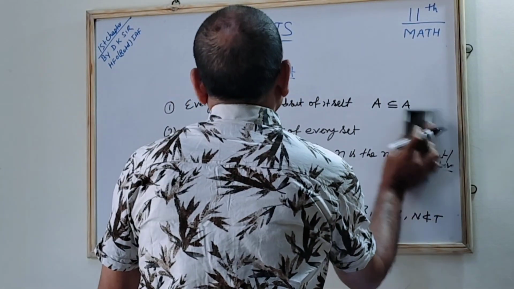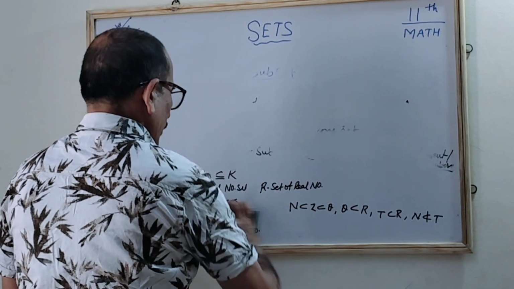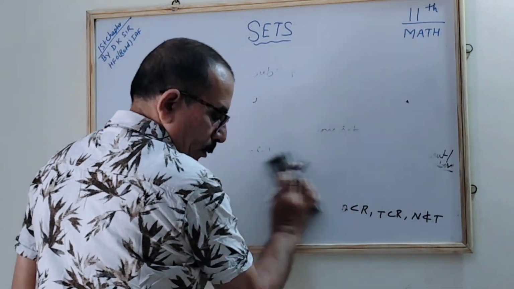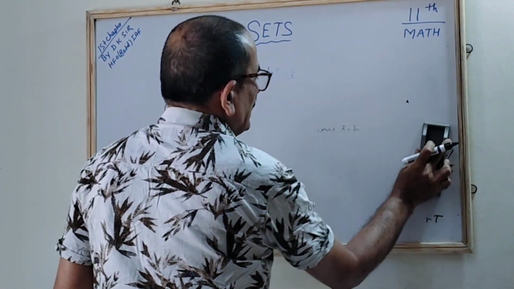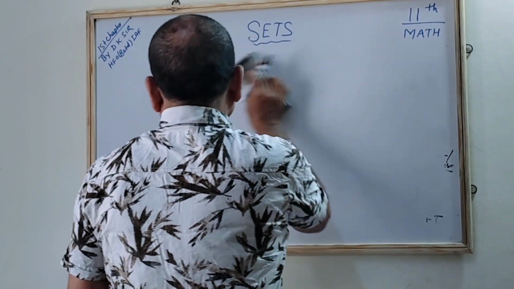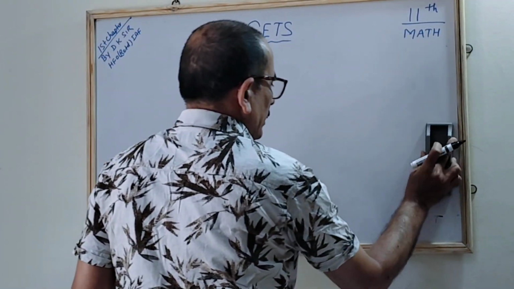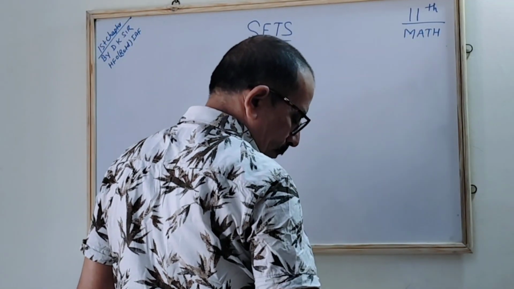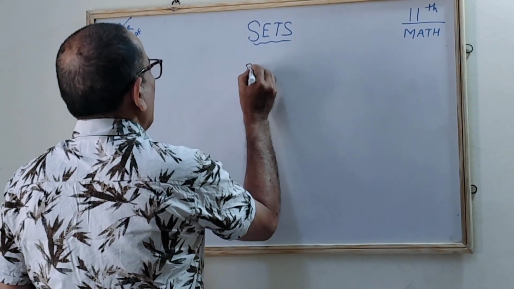Now we will see the other sets. The next sets are the proper set and the power set, the two more we are defining. The first is the proper set. What is the proper set?